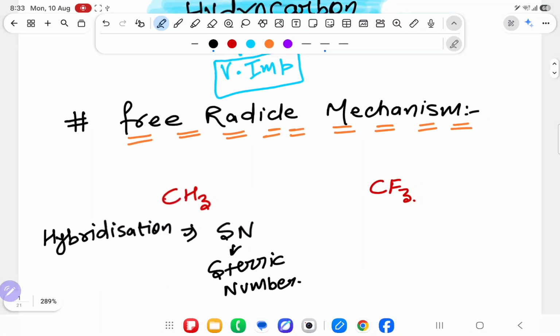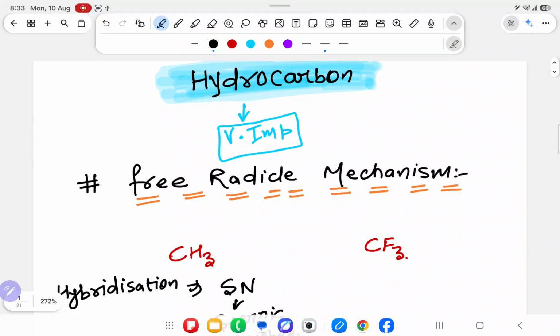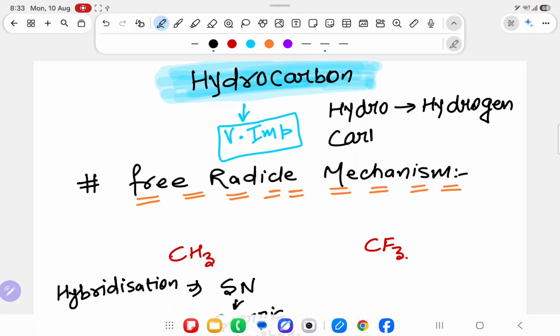And those students who have studied chemical bonding with me, I will teach you chemical bonding in a different way also. Don't worry. Sir, what are you talking about? Just concentrate over here. Hydrocarbon. Hydro means, you already know basic things, hydro means hydrogen. Sir, why are you teaching this? Just trust me. I want to give you very good notes. Hydro means hydrogen and carbon means carbon. So this chapter basically contains hydrogen and carbon containing compounds. So the name of this chapter is hydrocarbon.